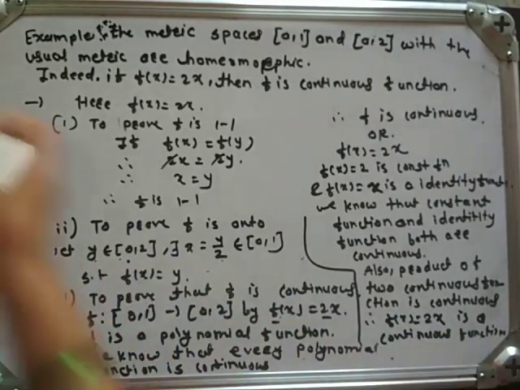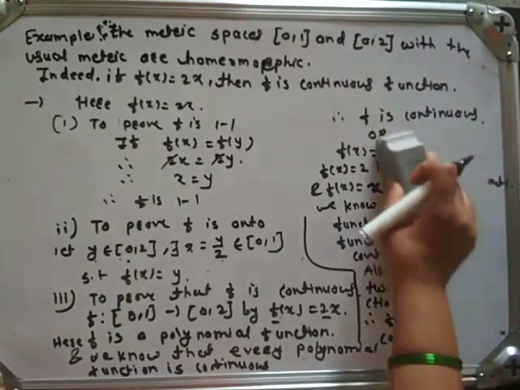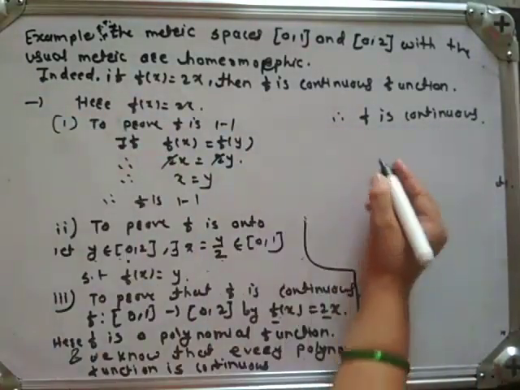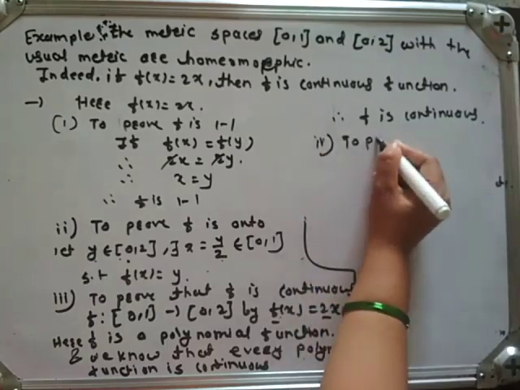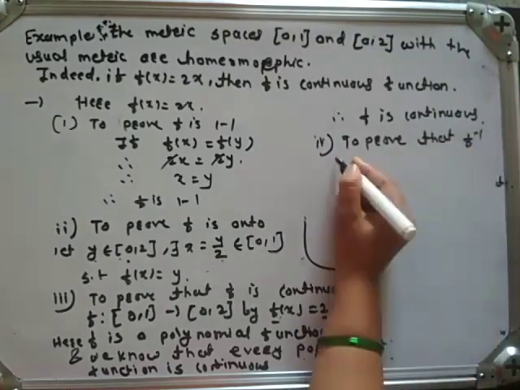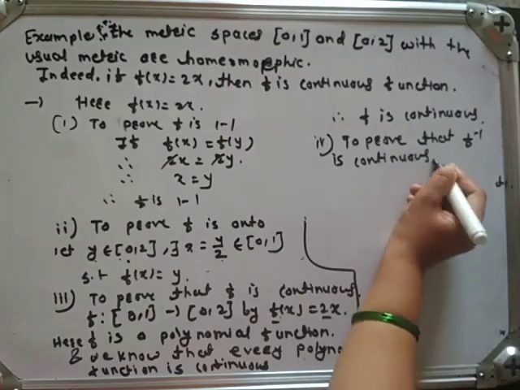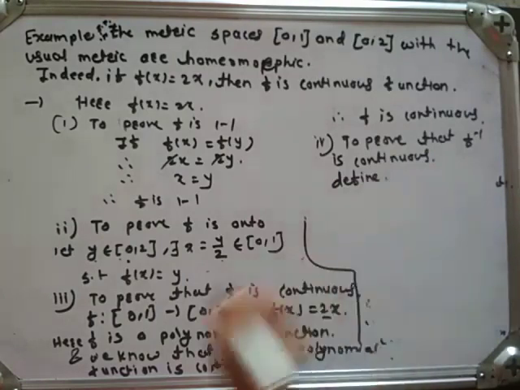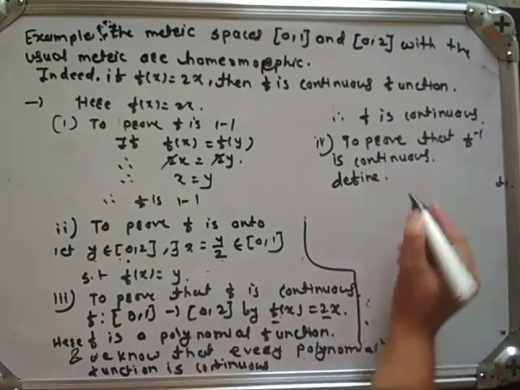Next, we have to prove that f inverse is continuous. F is a function from closed interval 0, 1 to closed interval 0, 2.